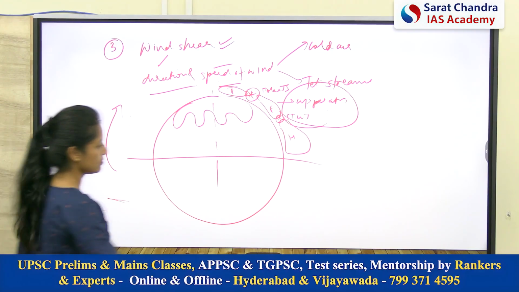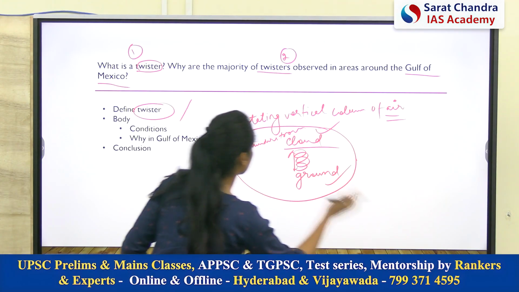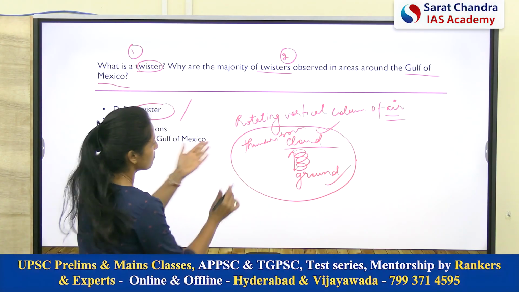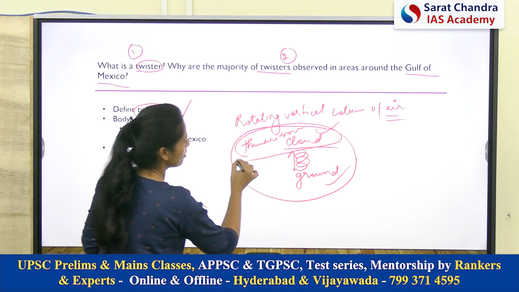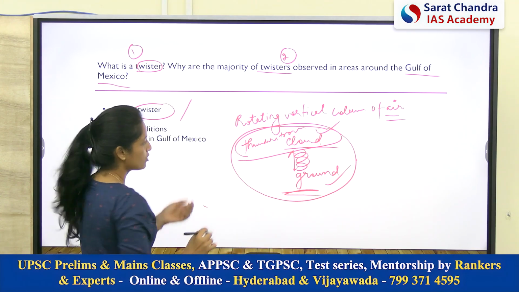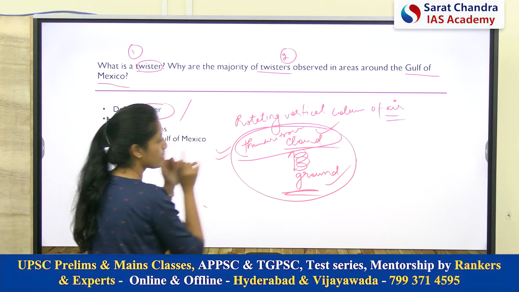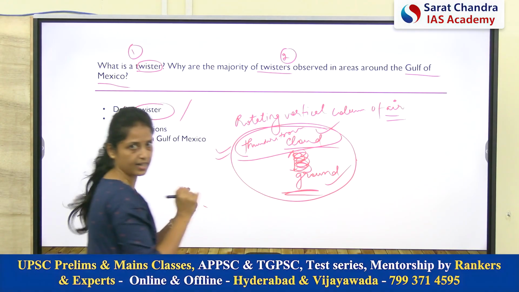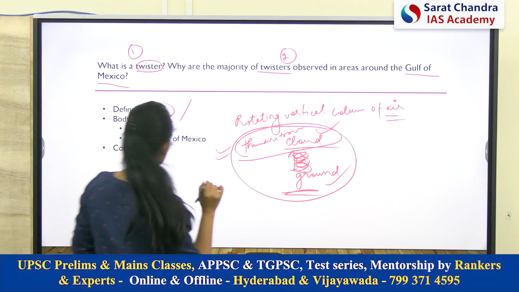Understood? So, now let's link what we talked about, that a twister is a rotating vertical column of air which is linking a thunderstorm cloud with the ground. Okay, so we discussed how this thunderstorm cloud is formed. We discussed how this rotatory motion is created.